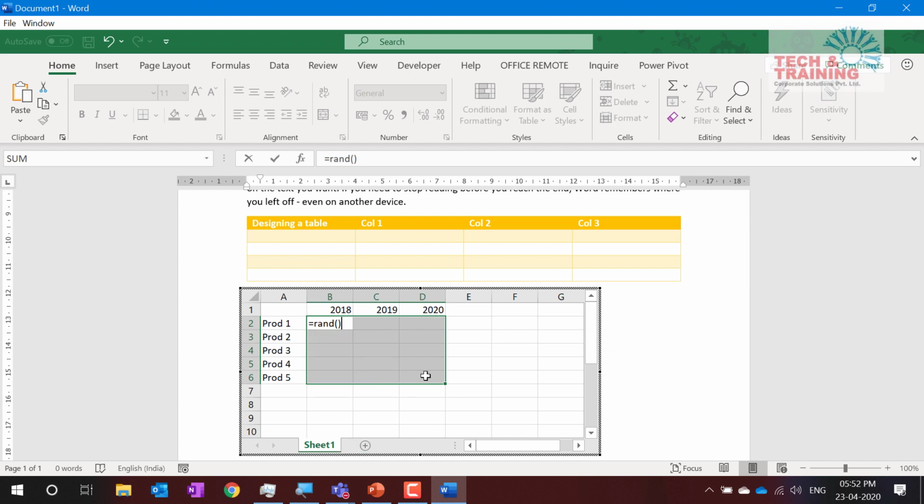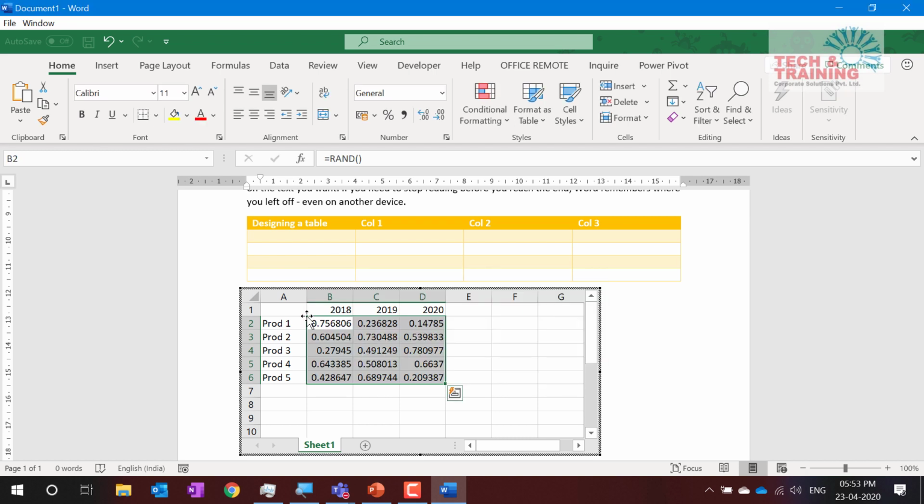So I type RAND. And now understand, I have selected this range and I'm typing equal to RAND. Now what I want to do is paste this RAND function across this selection. How do I do it? Think of an answer. Okay, now let me answer this for you. Control Enter. So this is nothing but Control Enter.